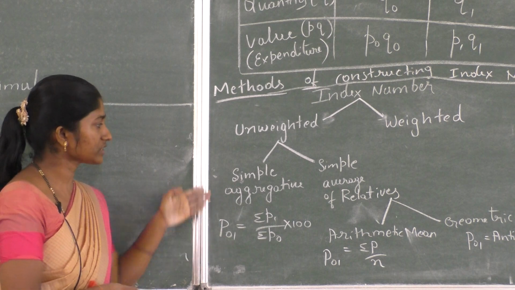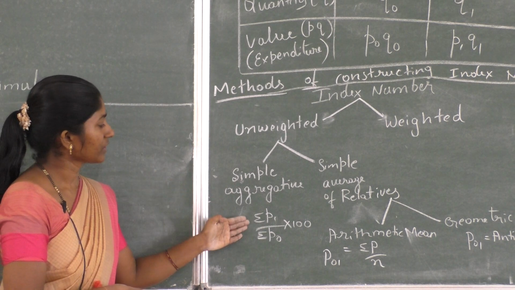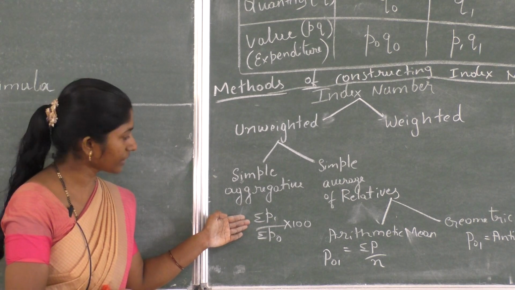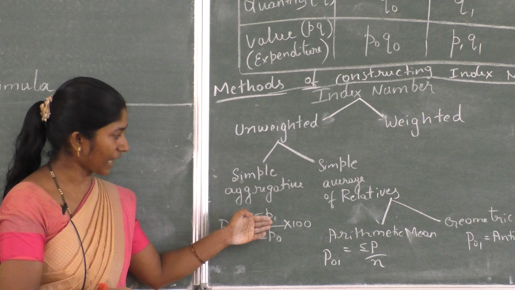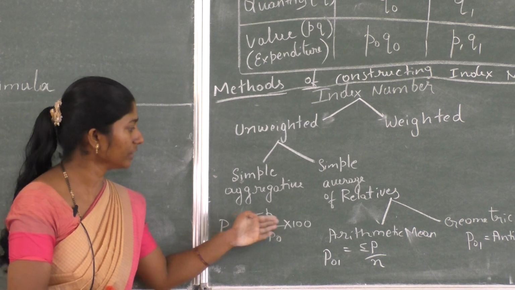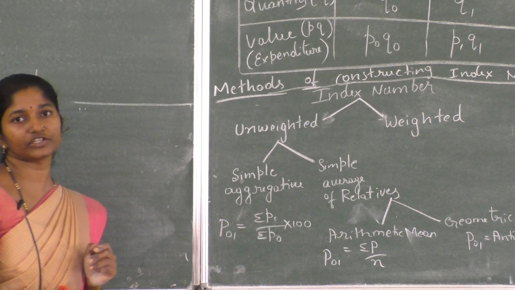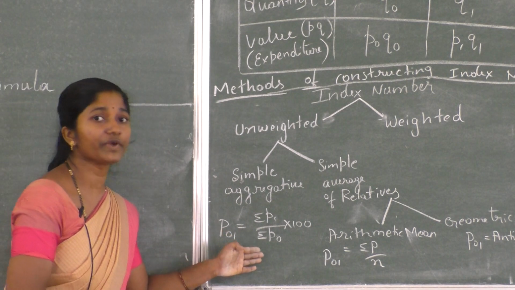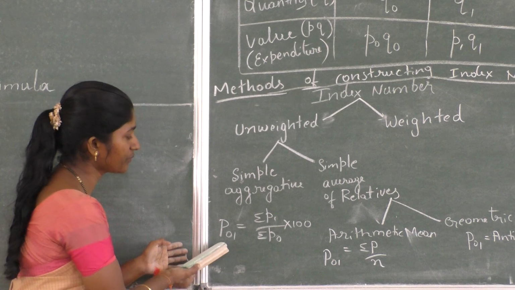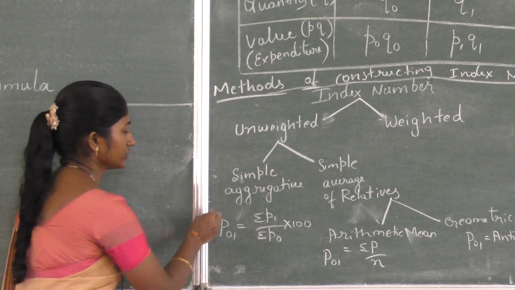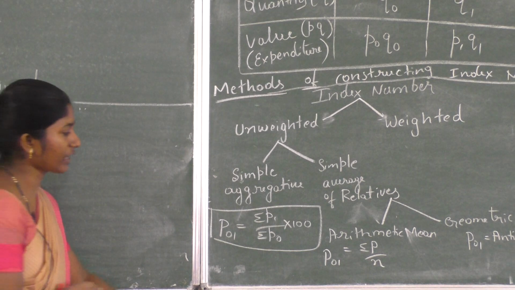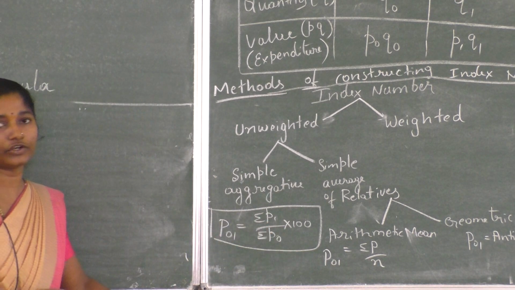Simple aggregative means the total current year price expressed as a percentage of the total base year price. The formula is P01 equals summation P1 divided by summation P0 into 100.